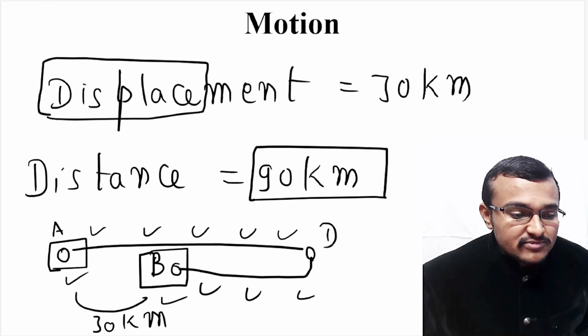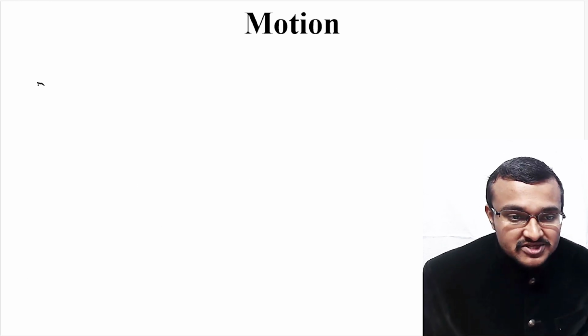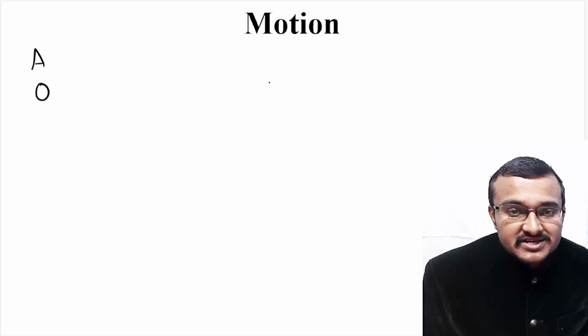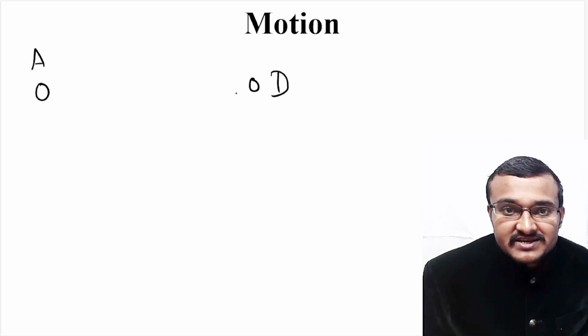So now if we come to the second situation, let's say the particle's initial position is A and let's say there is one more position here, D.